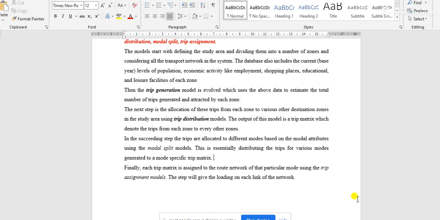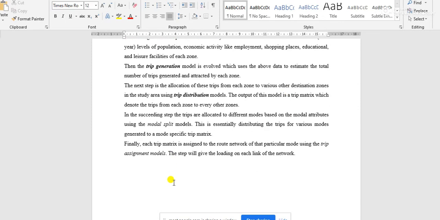And trips are 1 to 2, 1 to 3, 1 to 4, 2 to 3, 2 to 1, 2 to 4, 2 to 100. These are the trip distribution, the trip matrix. We have to create the trip matrix depending on the number of zones in the study area.